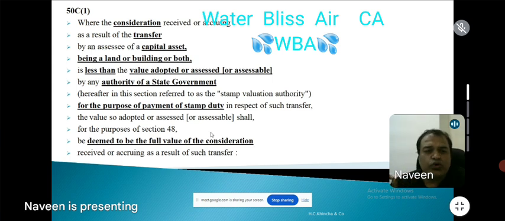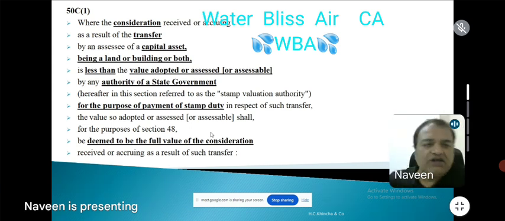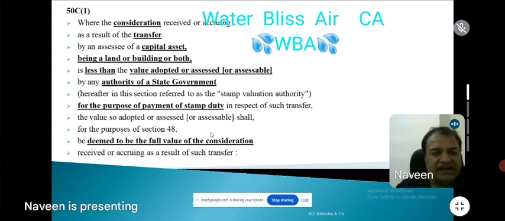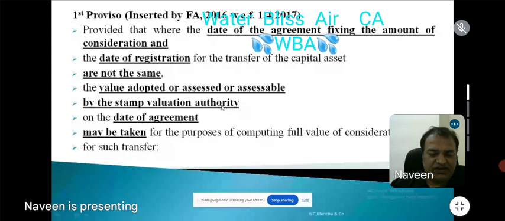Where the consideration received or accruing as a result of transfer by an assessee of a capital asset, being land, building or both, is less than the value adopted or assessed or assessable by any authority of the state government, that is the stamp valuation authority, for the purpose of payment of stamp duty in respect of such transfer, the value so adopted or assessed shall, for the purpose of section 48, be deemed to be the full value of consideration received or accruing as a result of such transfer. First we'll go through the section, then we'll bisect and dissect it.